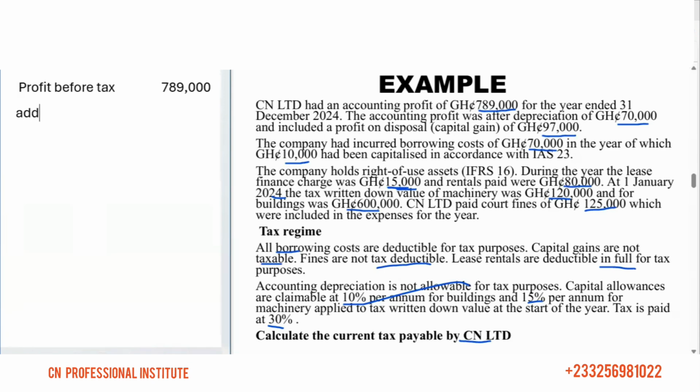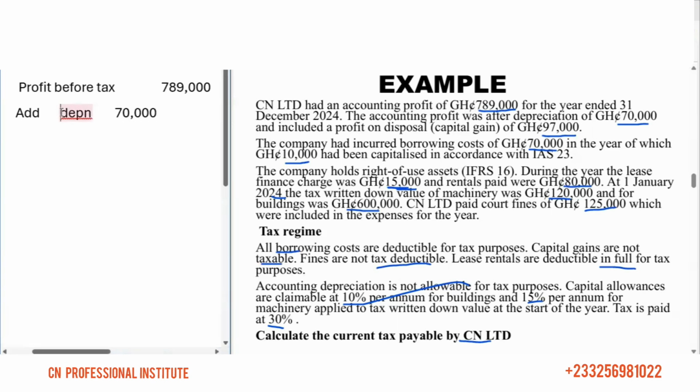Let's start from the first part, depreciation. Depreciation is 70,000. It was deducted as an expense. In the question, we were told that depreciation is not allowed for tax purposes, so we have to add it back. How much is it? 70,000. So we have to add it back.